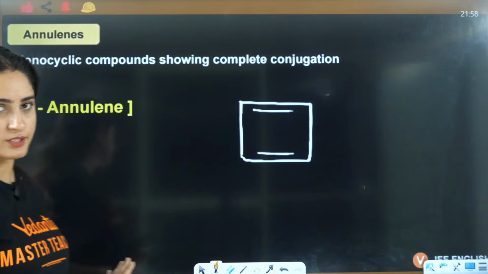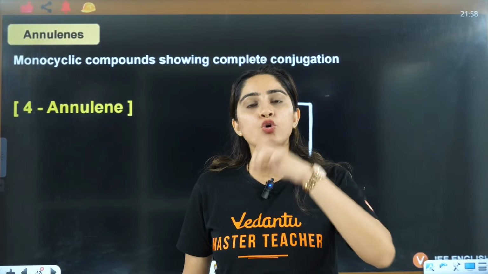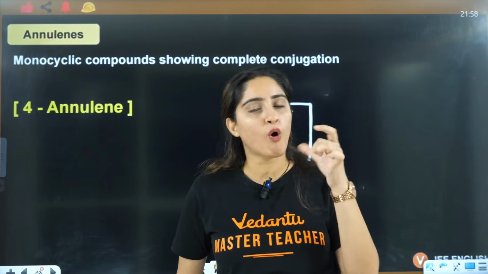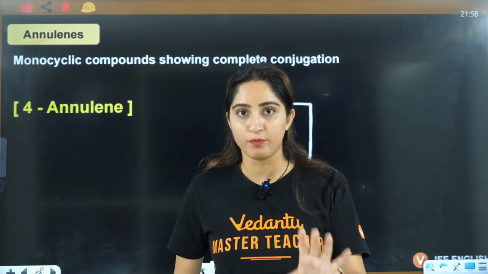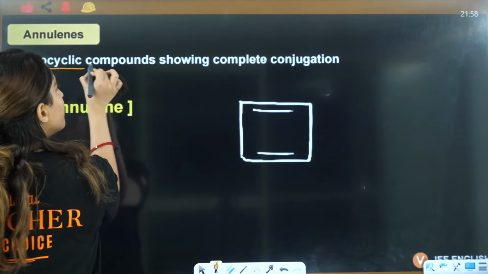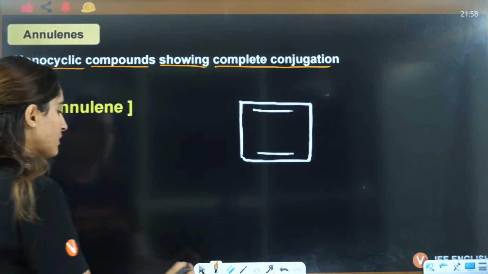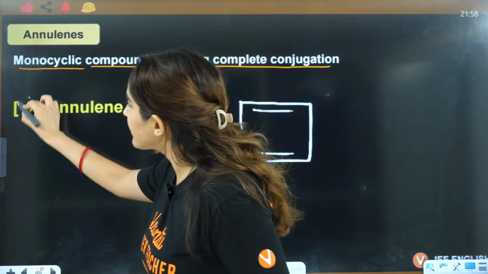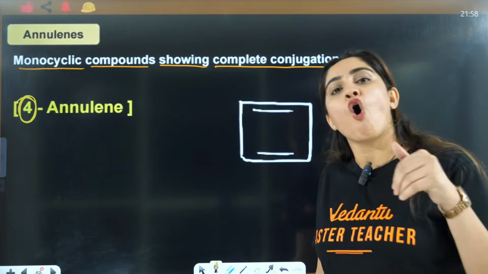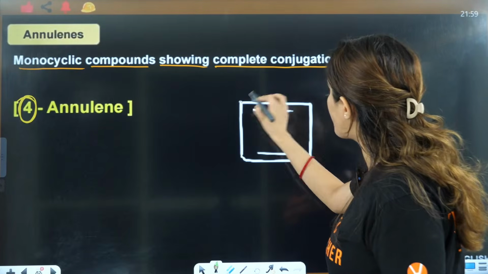Now let's see annulenes. Annulenes are monocyclic, only one cycle is there. Full conjugation of double bond, single bond, double bond, single bond is there. Alternate double, single bond is there. So they are monocyclic compounds showing complete conjugation by double bond, single bond. And the number that is mentioned here defines the number of carbons or the number of pi electrons, because if you see, the number of carbons is 1, 2, 3, 4.